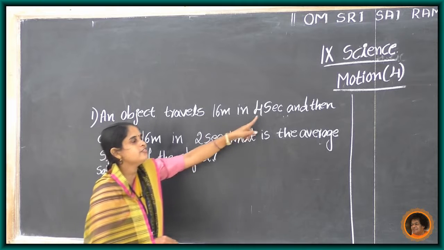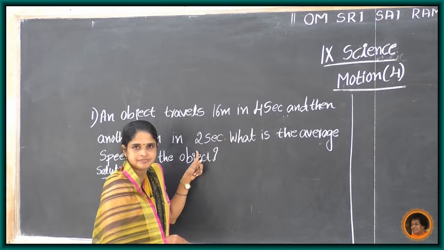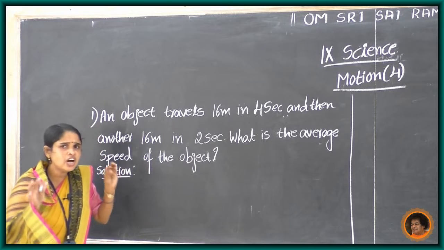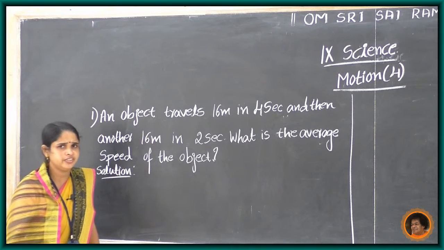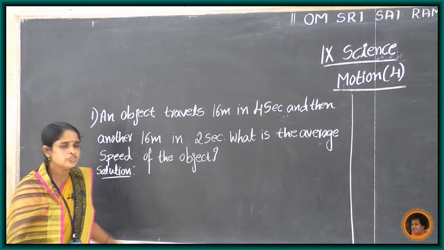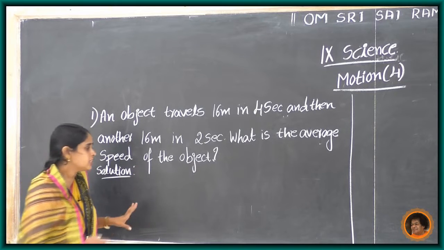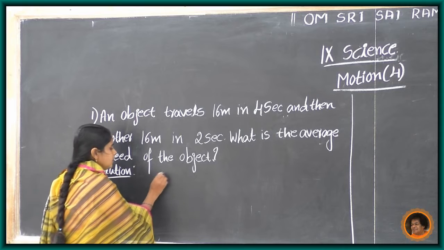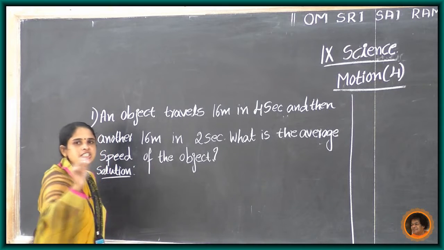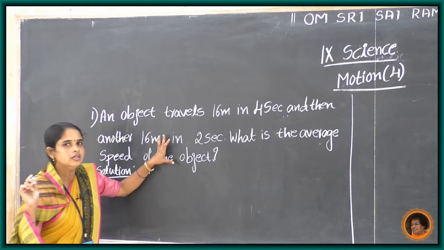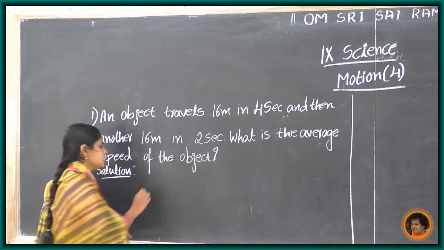See, here 4 seconds, here 2 seconds. So it is not uniform motion; it is non-uniform motion. So here we calculate average speed. Average speed equals total distance divided by total time. First, calculate the total distance traveled.